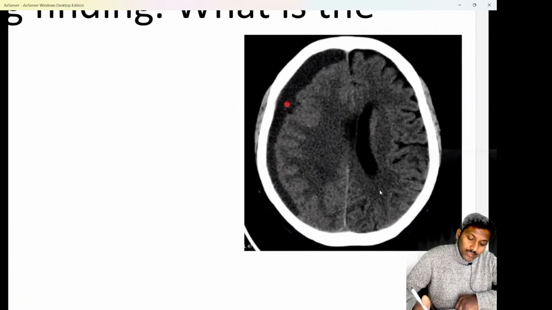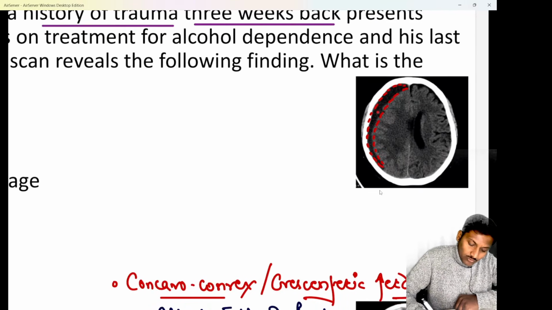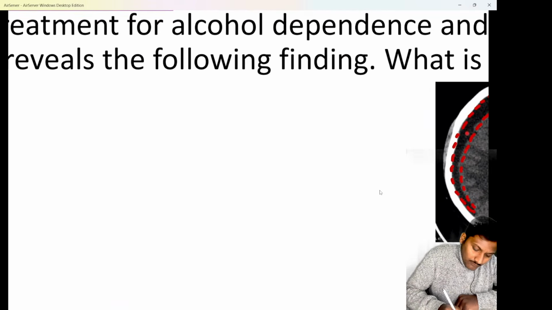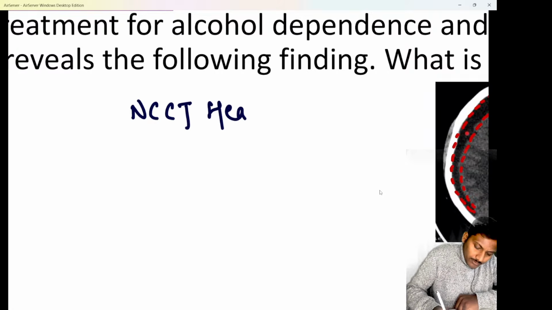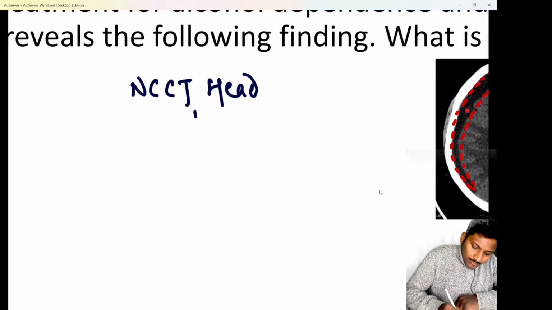If you see here, this is the classical picture of an NCCT head, and on NCCT we are able to see something that appears more black, a hypodensity. I have always been telling you that whenever a patient of head trauma or head injury comes to you, please remember on the NCCT head there are going to be two possibilities: either something appears more white or something appears more black.